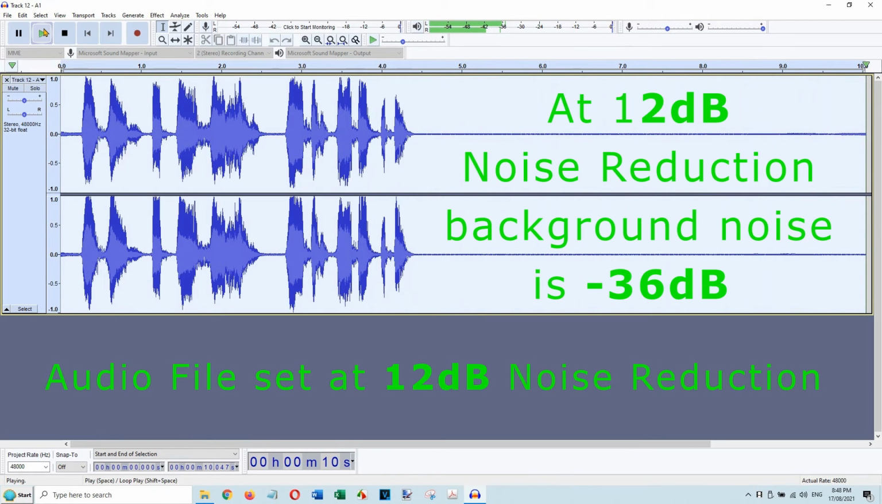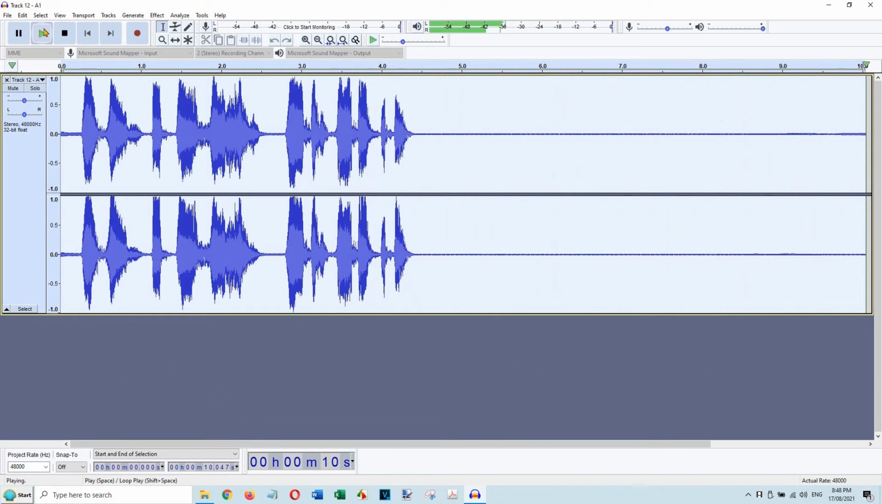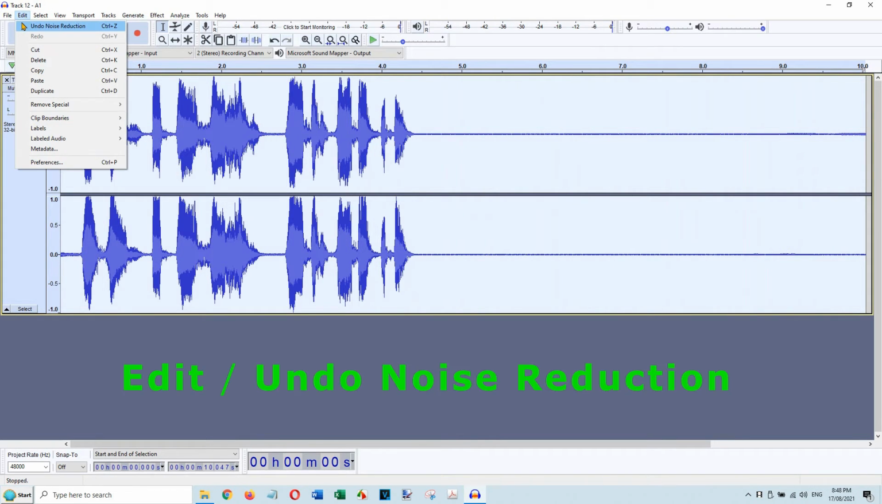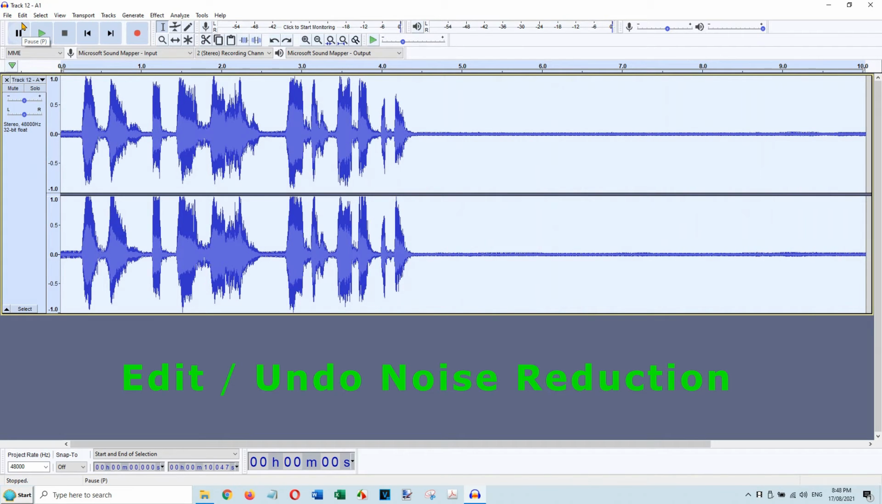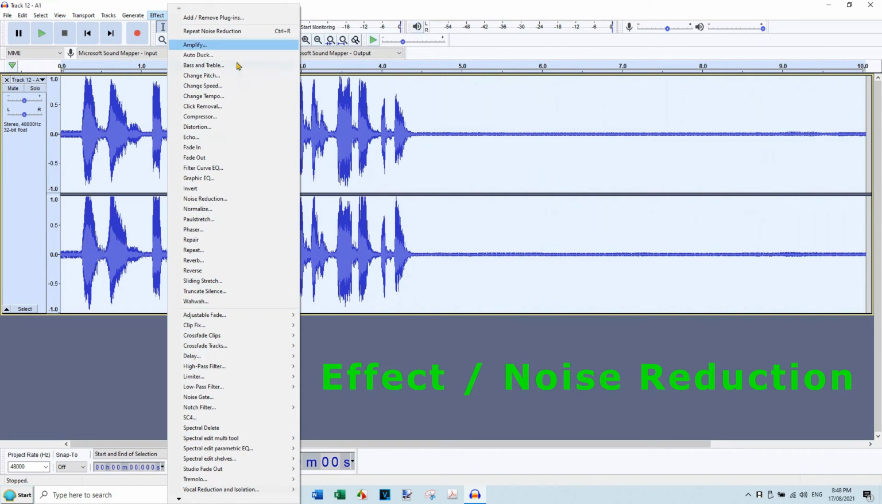Background noise is minus 36 dB. By selecting Undo Noise Reduction, the noise lines get thicker. Again, under Effect, scroll down to Noise Reduction.